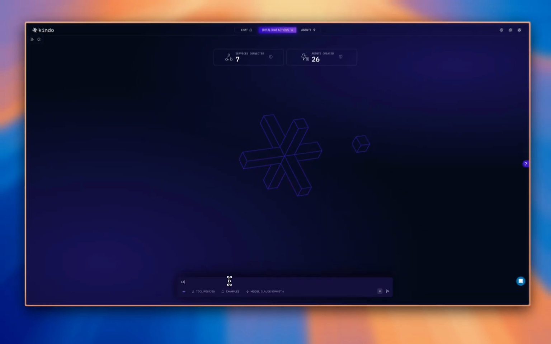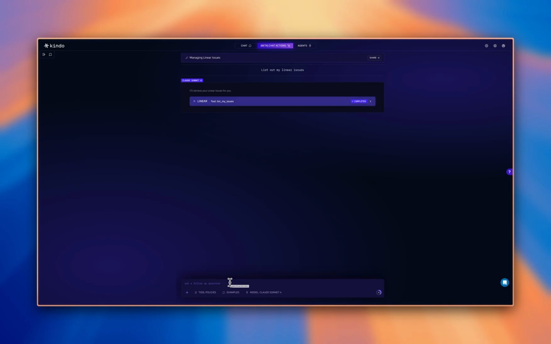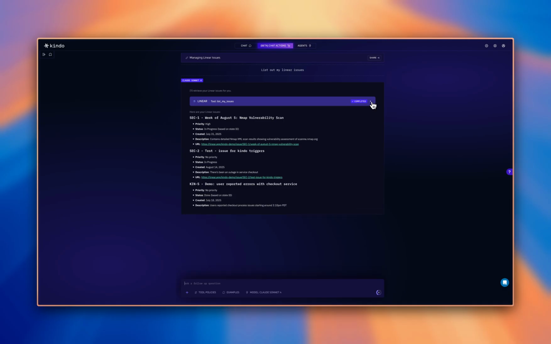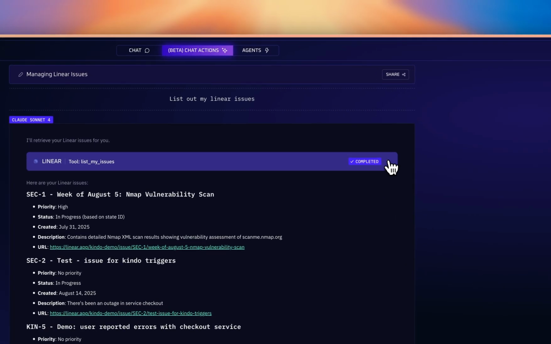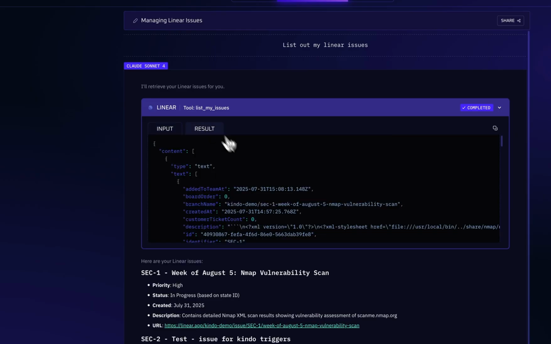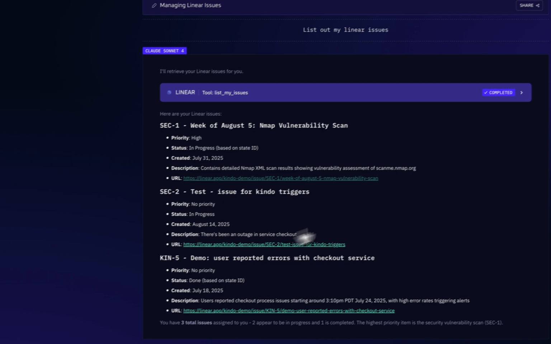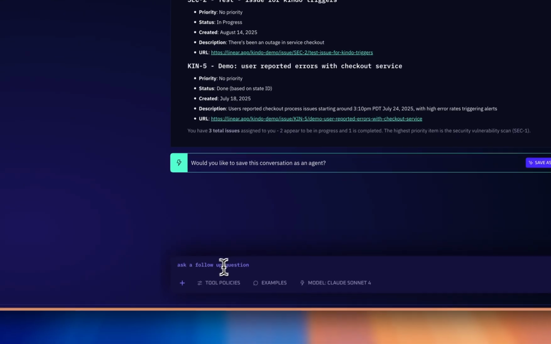Let's start by just listing out my Linear tickets. What this is going to do under the covers, using natural language, is interpret what I'm asking it to do, look at the set of tools that I've enabled, and now it's going to very quickly list out the tickets. You can always, from the Kindo product, open up these individual tool calls. This one doesn't actually take any inputs, but you can see that the outputs are here. So you can go through that if you want. But in any case, the AI will synthesize a full response.